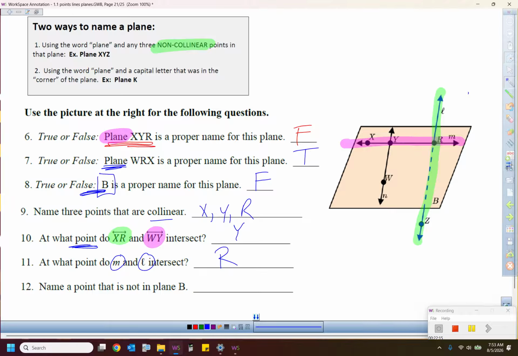And name a point that is not in plane B. Well, that's this guy way out yonder, which is down below the plane. Remember, the plane has no thickness, and this is so hard to see on just a piece of paper, but Z is not in the plane right here. When you get back to class in person, I could show you a little bit better. It's like that guy is poking through the plane, and how they indicate that is with this dashed line, like it just shot right through the plane. Man, planes are challenging. If you find that weird, you are not alone. It is very, very normal to have a tough time seeing stuff with planes, especially on our first day.